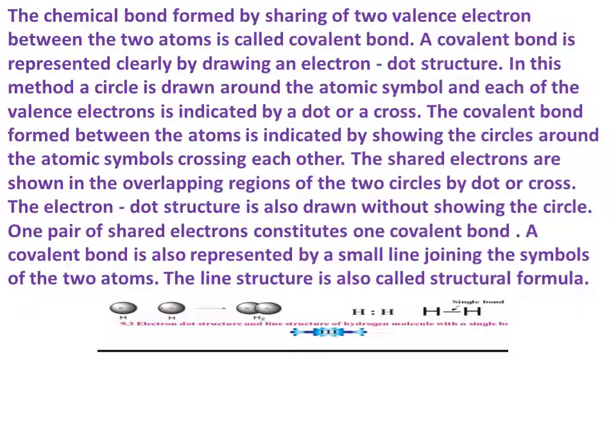Here, there are two atoms of hydrogen. In the first diagram, there are two atoms of hydrogen. Then they overlap each other in the second diagram. Then there are two dots in between the hydrogen atoms, and then a single bond is formed. This is the electron dot structure and the structure of the hydrogen molecule with a single bond.